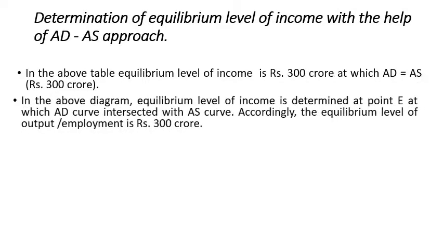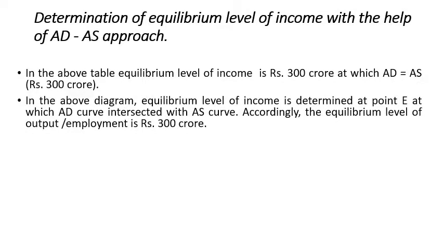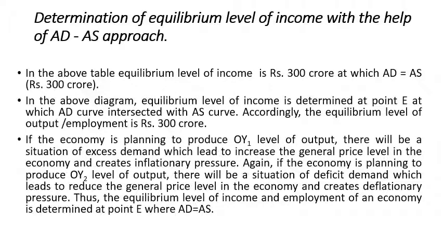So over here we have discussed this point by point. Now, if the economy is planning to produce OY1 level of output, which is below the 300, there will be a situation of excess demand, which will lead to an increase in the general price level, because aggregate demand is higher than aggregate supply. As a result of the increase in price level, the general price level will increase and create inflationary pressure in the economy.